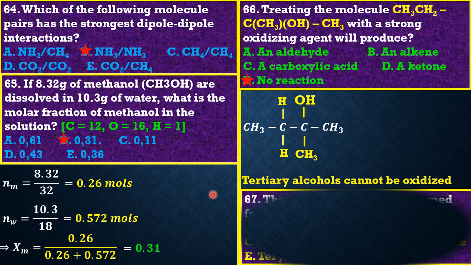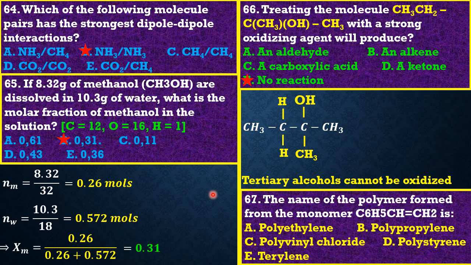Question 67: what is the name of the polymer formed from the monomer C6H5CH=CH2? So this is simply phenylethyne. What answer do you have?